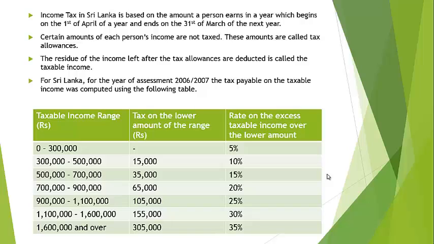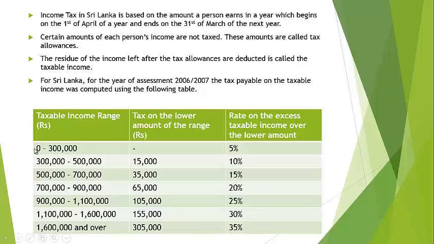For Sri Lanka, for the year of assessment 2006 and 2007, the tax payable on the taxable income was computed using the following table. The first column of the table tells you the taxable income range, which is in rupees, then the tax on the lower amount of the range in rupees, and the rate on the excess taxable income over the lower amount.